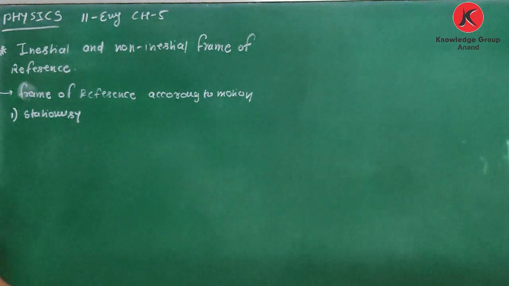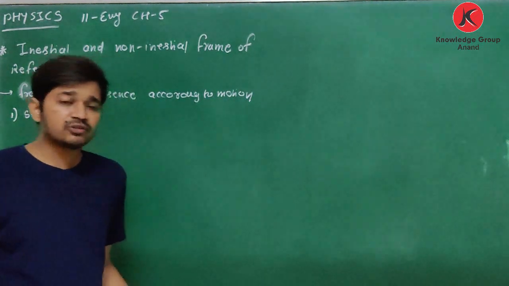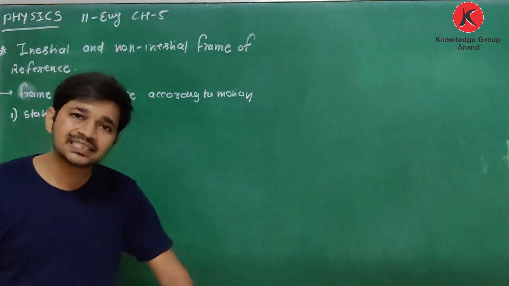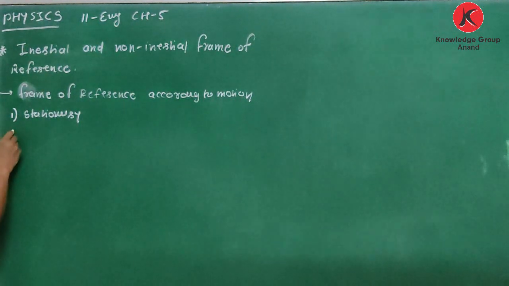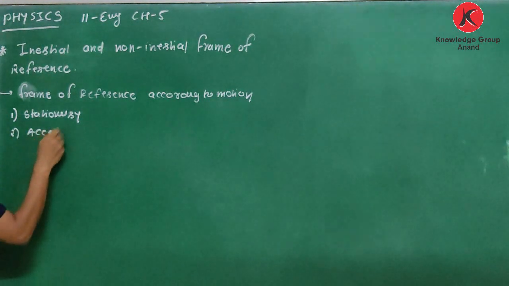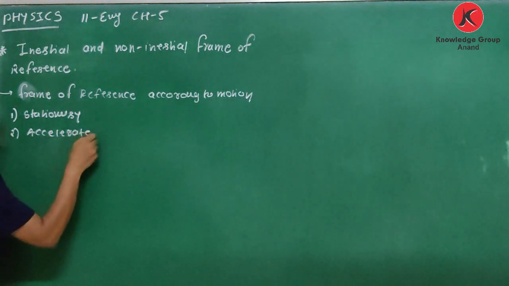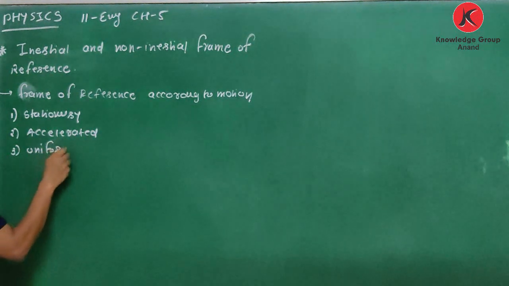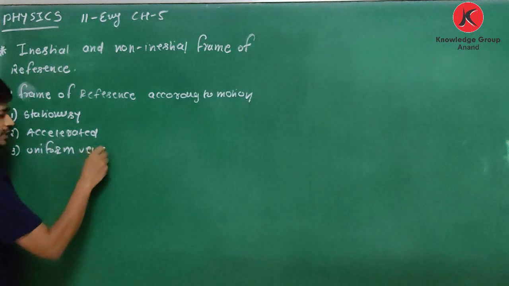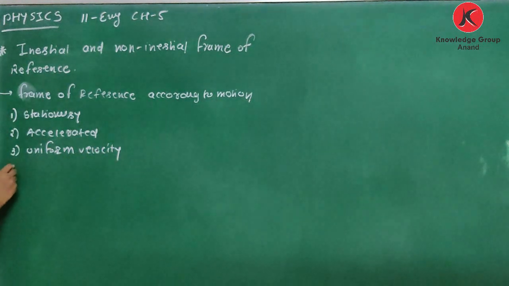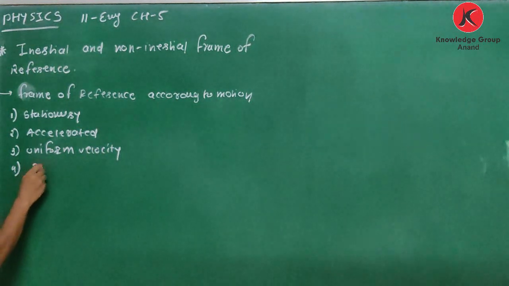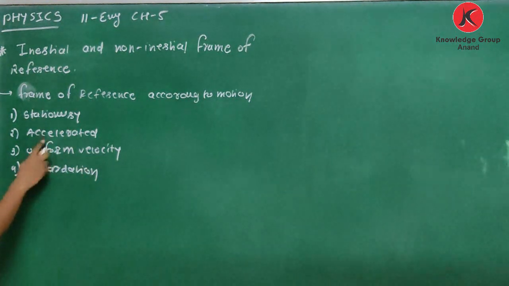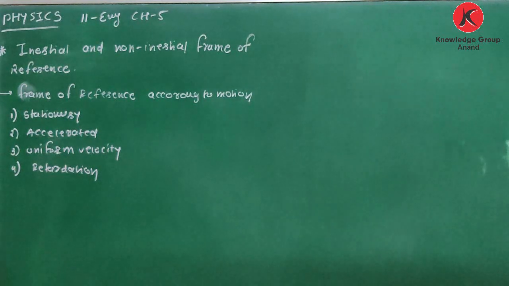When you are sitting in a bus and the bus is not moving, then related to you the frame of reference is the bus and it is stationary. Second, accelerated. Third, uniform velocity. And the fourth one is retardation. Actually, these two and four are similar.